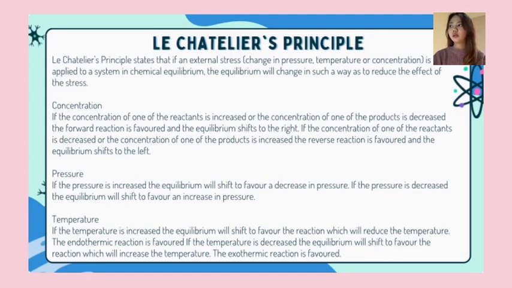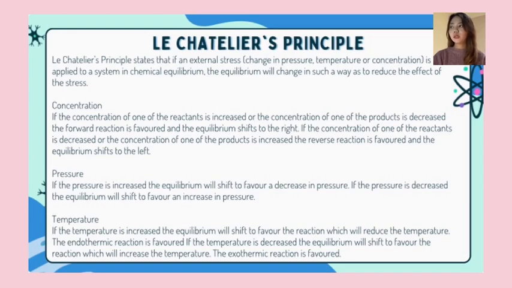If the concentration of one of the reactants is increased or the concentration of one of the products is decreased, the forward reaction is favored and the equilibrium shifts to the right. If the concentration of one of the reactants is decreased or the concentration of one of the products is increased, the reverse reaction is favored and the equilibrium shifts to the left.